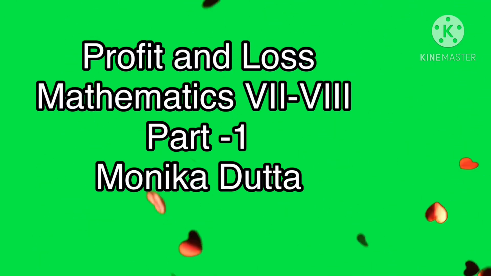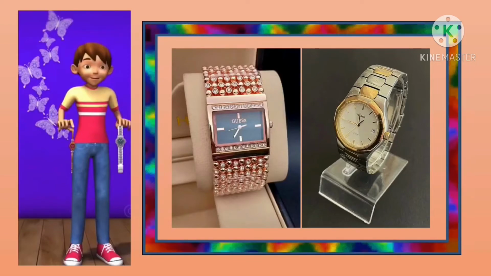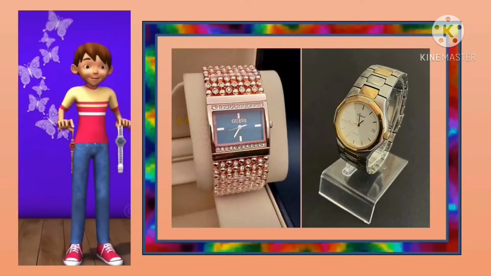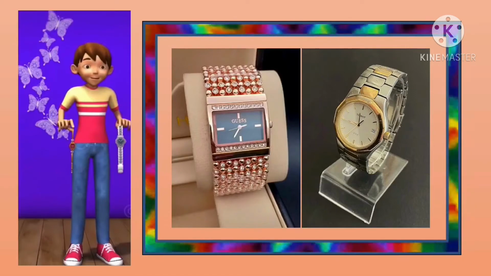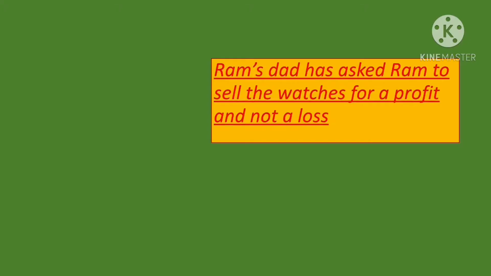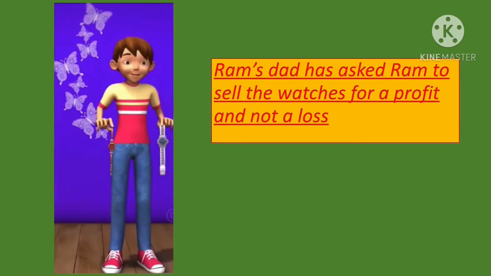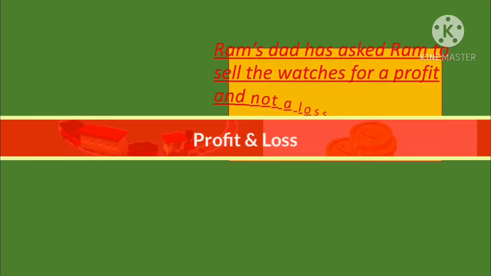Ram's mom and dad have given him two brand new watches. Ram is on the way to the market to sell the watches. Then Ram's dad asked him to sell the watches for a profit, not a loss. What did he mean by profit and loss?